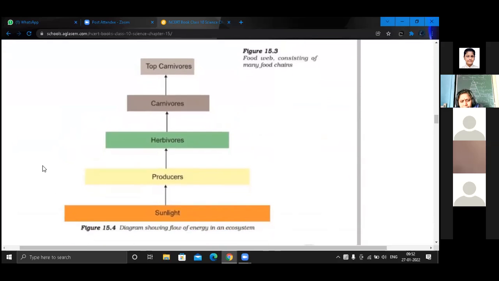Sometimes this question comes: the diagram shows the flow of energy in an ecosystem. Here it is not written unidirectional. Please write down: Energy flow is unidirectional. Explain with the help of diagram. Is it clear?